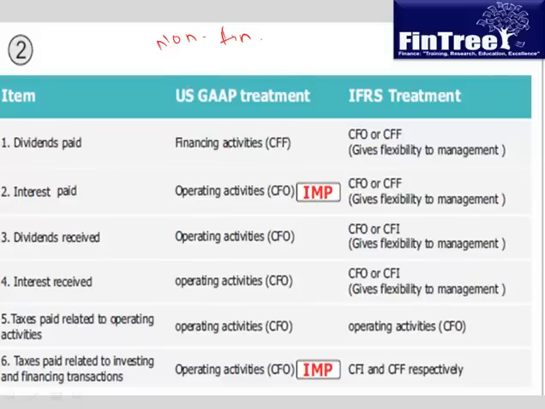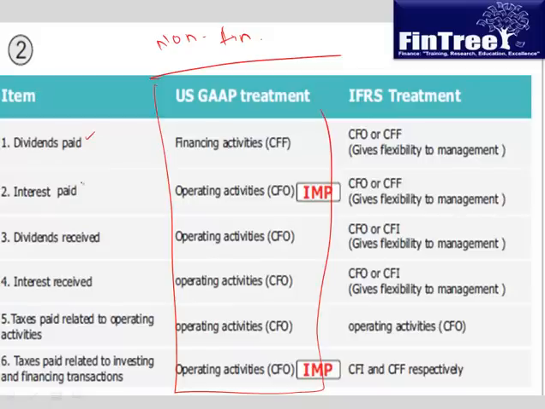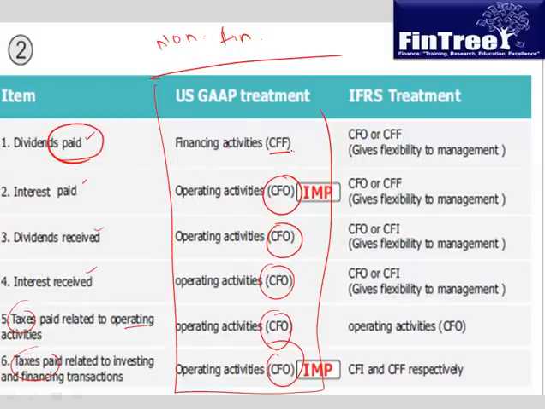Now see, with US GAAP, there is a very simple technique. Dividend paid, interest paid, dividend received, interest received, taxes related to these activities, operating activities, and taxes related to financing activities, all of them are cash flow from operations, except dividend paid, which would be cash flow from financing activities. So the best way to remember what is the treatment in US GAAP, just remember that dividend paid are cash flow from financing, rest all is cash flow from operations activity.